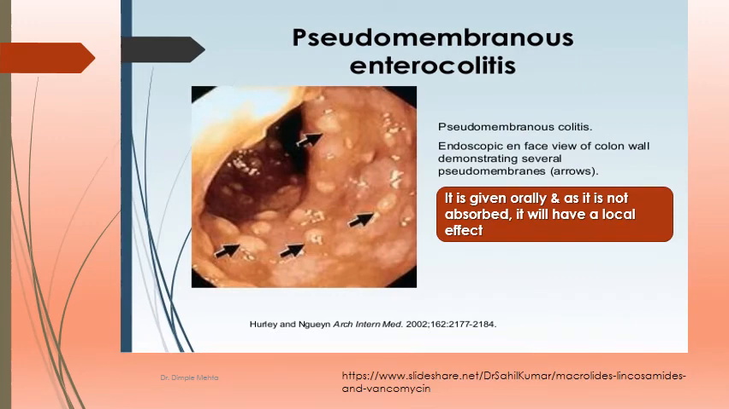Pseudomembranous enterocolitis is the infection of the colon. This is the endoscopic view of the colon wall where there are infections. If given orally, we know that it is not absorbed, so it will have a local effect. So vancomycin, though it is not absorbed orally, is the drug of choice by oral administration for pseudomembranous enterocolitis because it remains there for a longer period of time and acts locally.